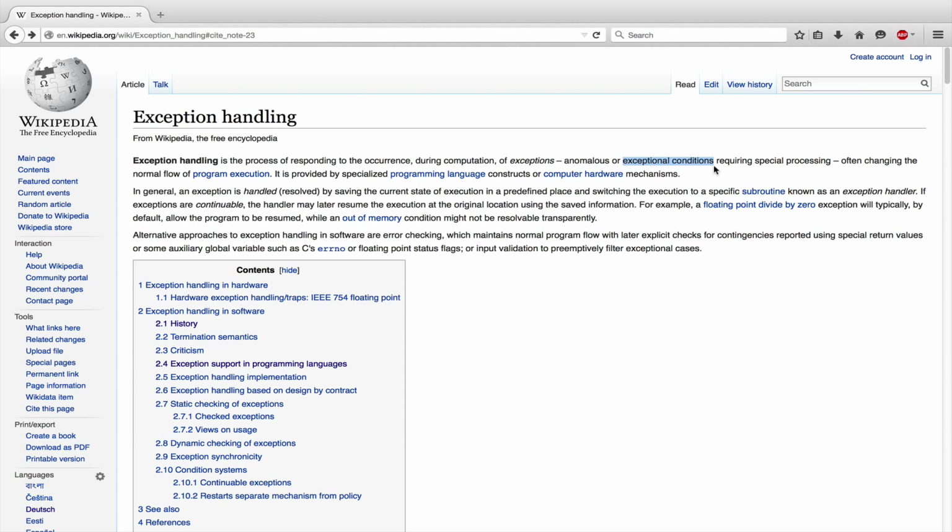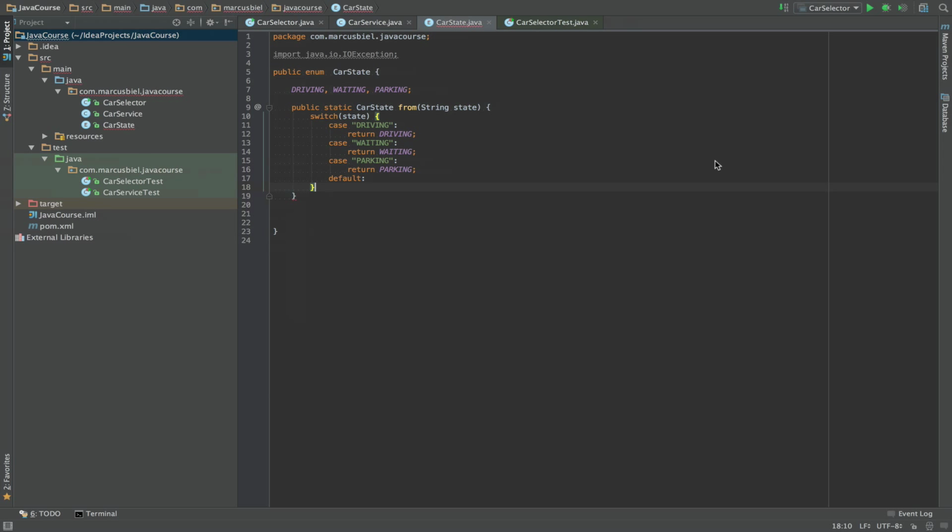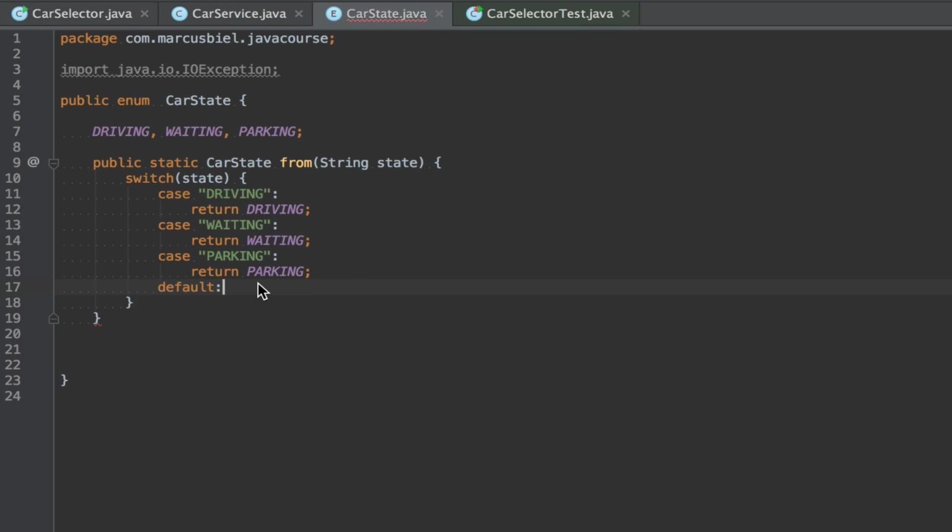And also, and now maybe we should directly jump into the IDE, because I guess it goes too far, too much theory. Let's directly jump into the code.